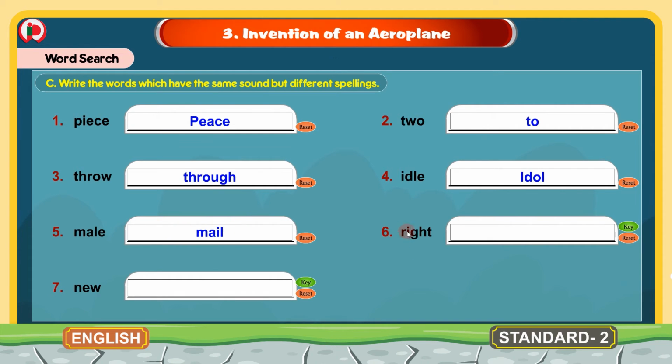6. R-I-G-H-T, right. And the same sounding word is W-R-I-T-E, write. The spelling is different but the pronunciation is same. 7. New. N-E-W, new. And the same sounding word is K-N-E-W, knew. The spelling is different but the pronunciation is same.